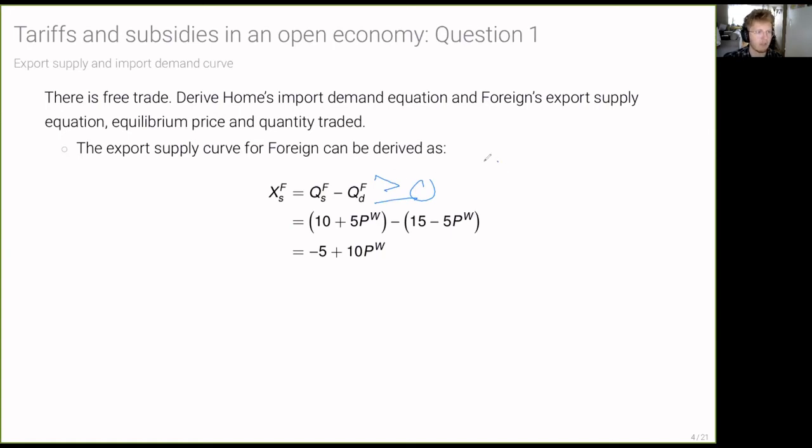But if this wasn't positive, then foreign actually demands the good, and that would be the case if the quantity demanded by foreign is greater than the quantity that it supplies. This won't be the case here, but just note that foreign will only be a net exporter if it supplies, or produces, more than it demands.